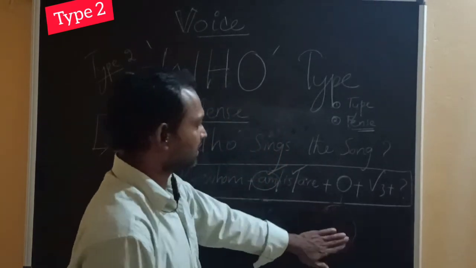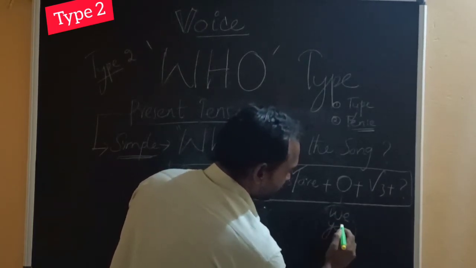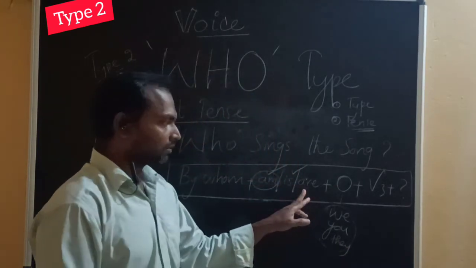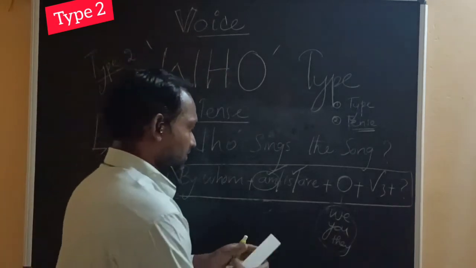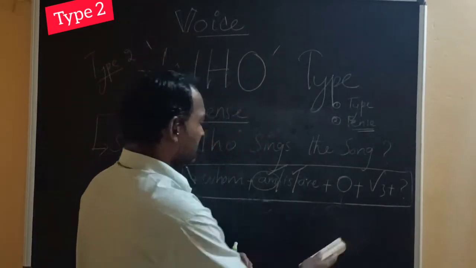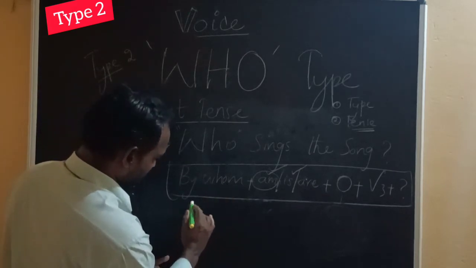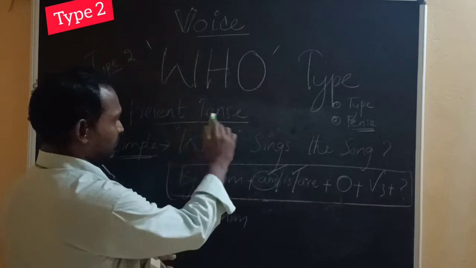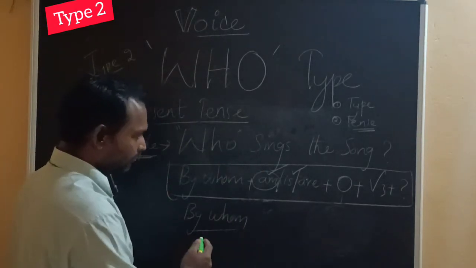If the object is we, you, they, then you select are. You should know this basic, and we'll go for the answer as by whom. It's very simple. If it is who, then we have to write by whom.